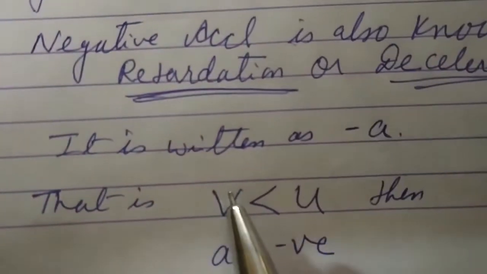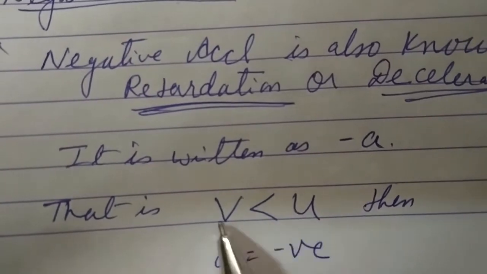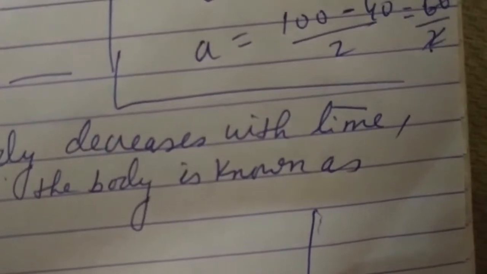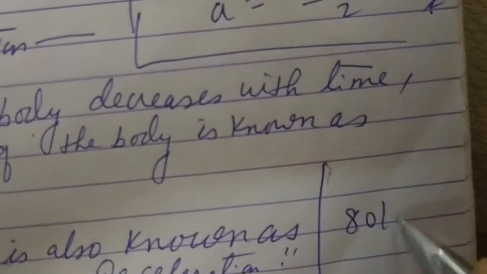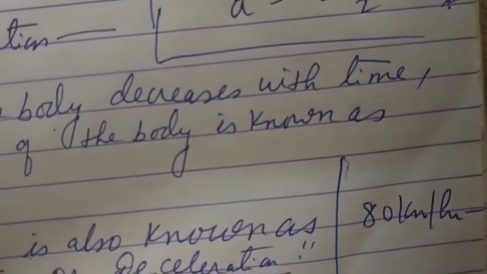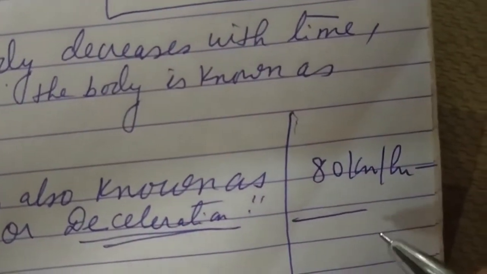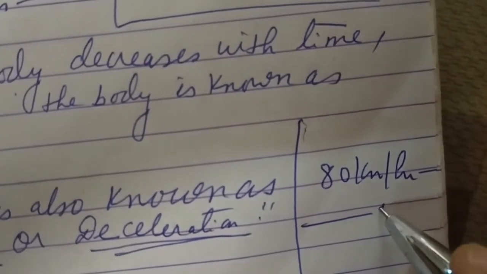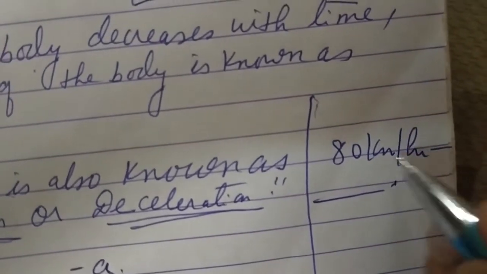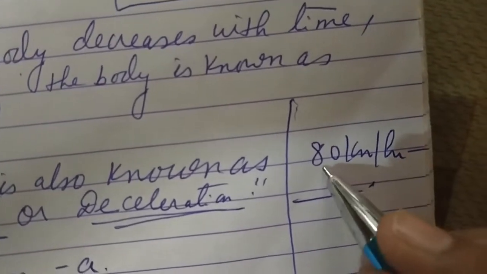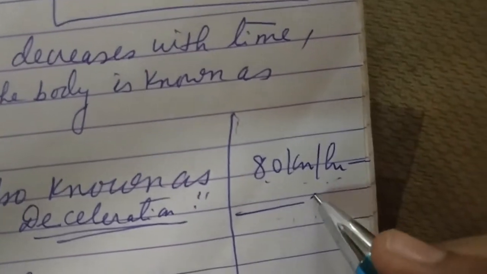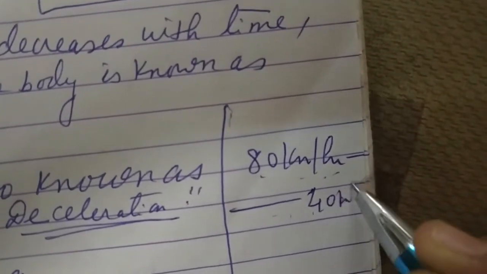Means if your final velocity is less than the initial velocity. For example, if the body is moving 80 km per hour, after 2 hours or 3 hours its velocity becomes, because of the crowded place, suppose in a marketplace, earlier it was moving with 80 km per hour, but because of the marketplace its velocity becomes 40 km per hour.